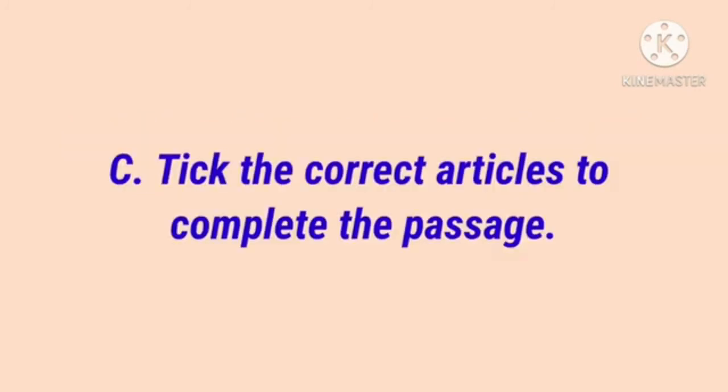Next, tick the correct articles to complete the passage. It is very easy for you to write the answer for this topic. Read the passage fully and then tick the correct answer given in the brackets. If the word starts with a consonant sound, use the article a. If the word starts with a vowel sound, use the article an. If the word repeats again in the sentence, use the article the. So tick the answers by yourself.